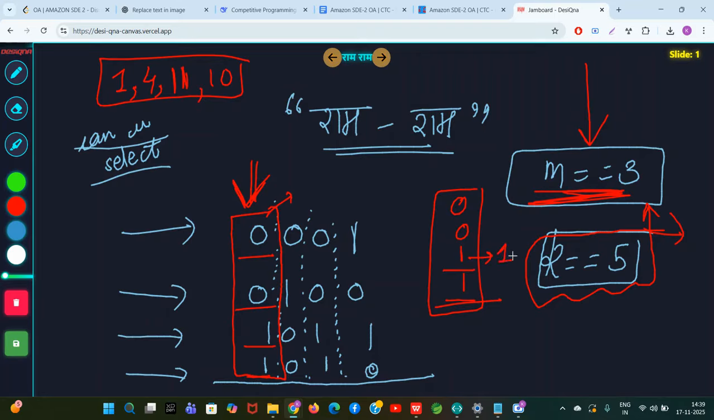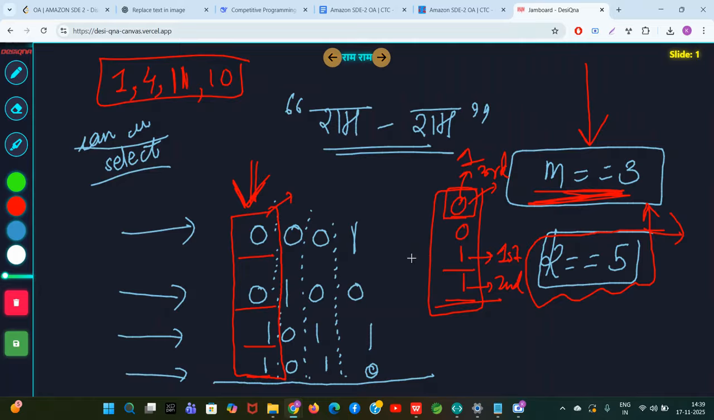This is the first number I select. This is the second number I select. Now for the third number, there are 2 options: this 0 or this 0. If you select this as the third number, you have to forcefully convert this 0 to 1.